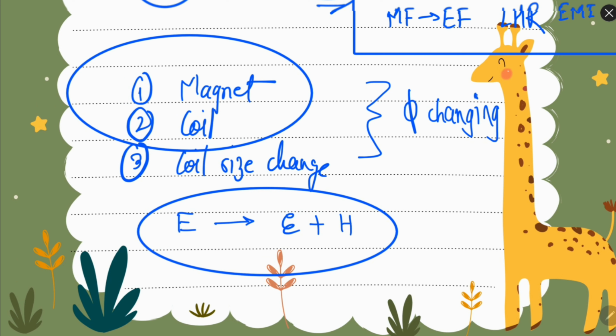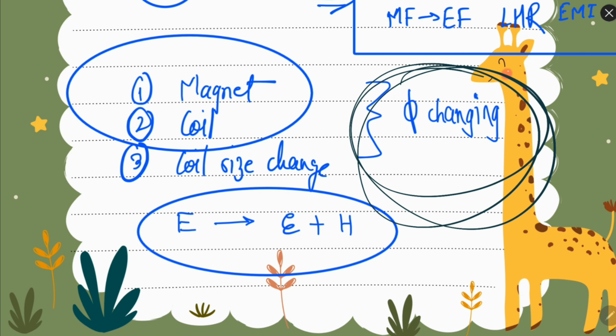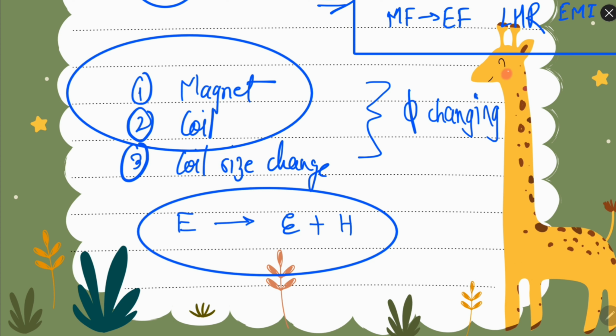Now how can the flux change? So ultimately flux changes and produces the EMF. So how can the flux change? Flux can change by changing the strength of the magnet, by changing the size of the coil or number of turns of the coil, and by changing the size.